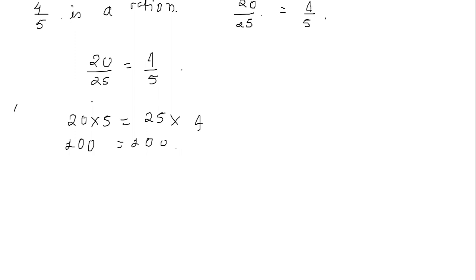This is what we call these particular ratios being said to be in proportion. This is the reason why we are saying this particular ratio, that is 4 by 5 and 20 upon 25, are said to be in proportion. Okay, I hope you have got it.